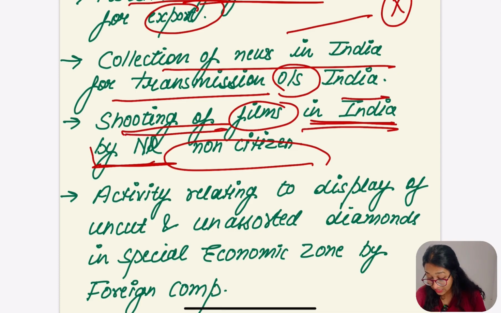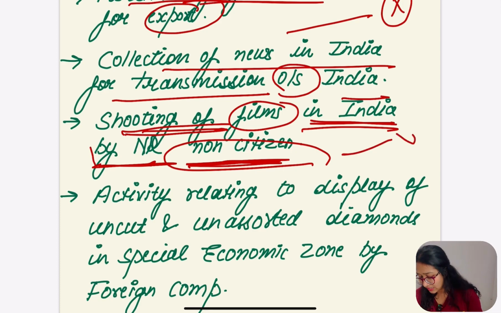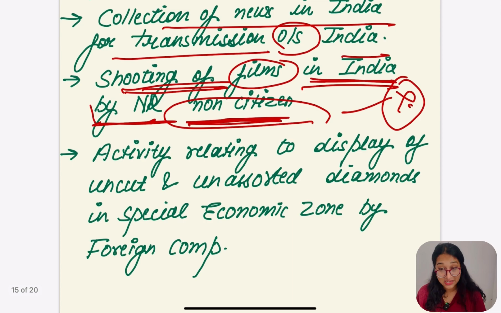Shooting of film in India by whom? By a non-resident. I'm not talking about a resident here. Okay? Shooting of film by whom? A non-resident. Non-citizen. Okay, so if it is done by a non-resident and that is done not for India, in that case that income would not be deemed to be income accrue arise in India.